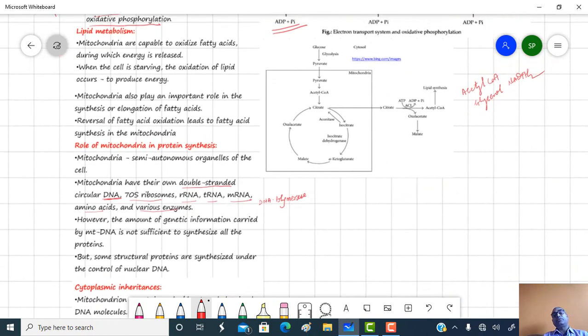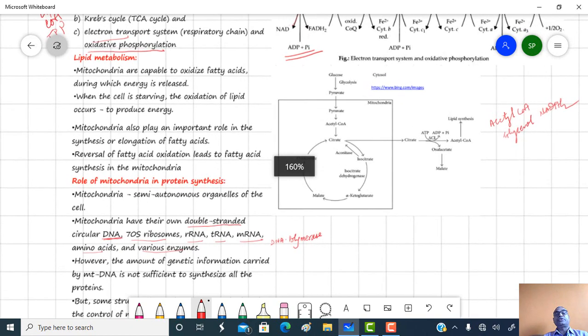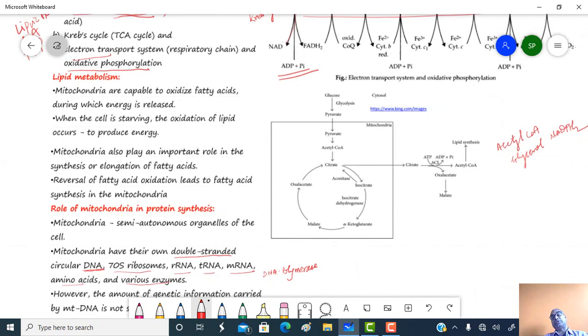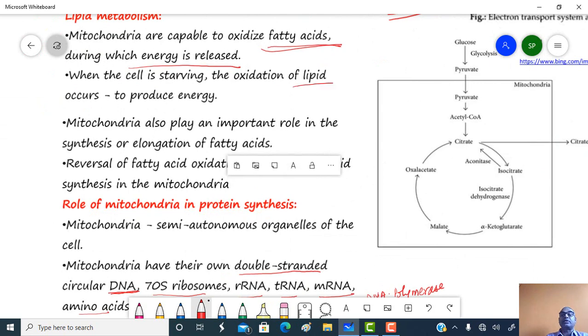Okay, then the next function is lipid metabolism. Mitochondria are involved in lipid synthesis as well as breakdown of lipid. Mitochondria are capable of oxidizing fatty acids or triglycerides, during which energy is released. That process is called beta oxidation. When the cell is starving, the oxidation of lipid occurs, which liberates more energy than carbohydrate.